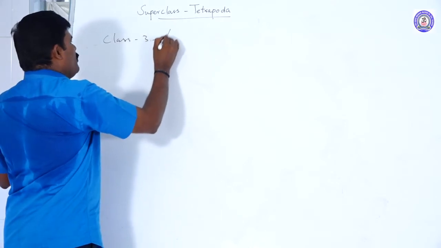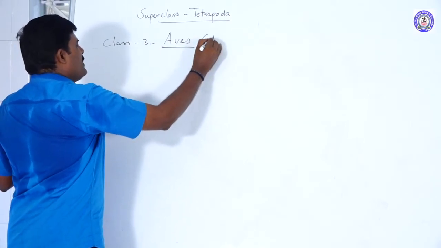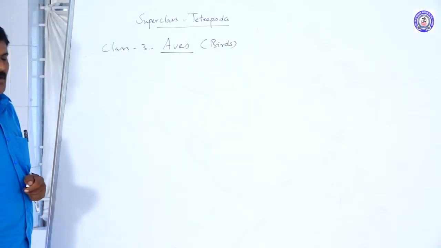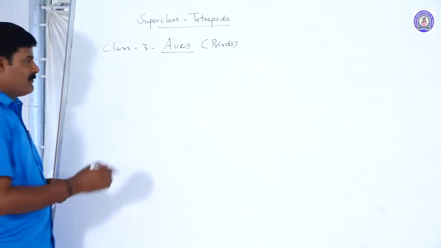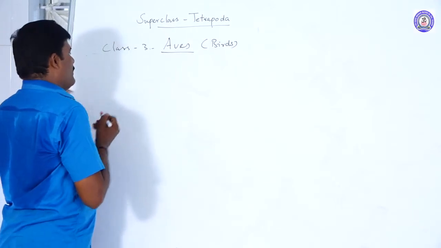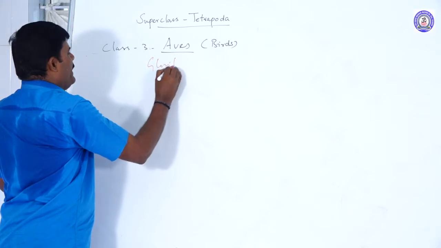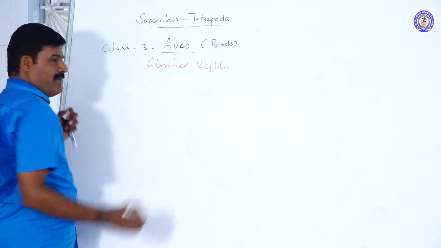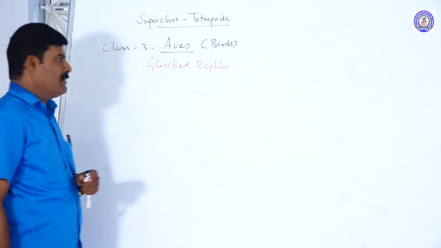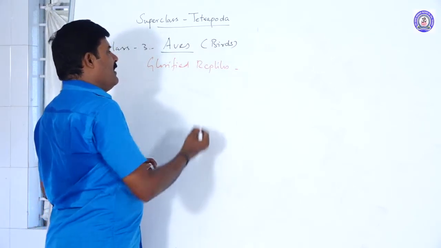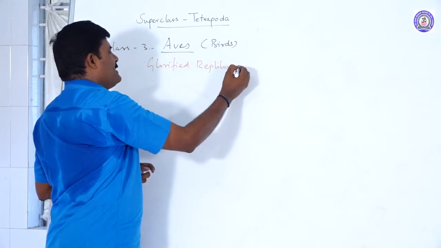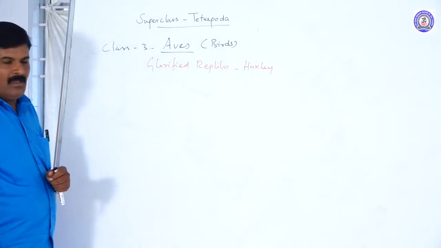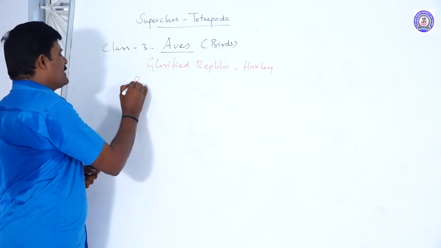Aves are commonly called birds. Aves are commonly known as glorified reptiles. These animals are a modified form of the Reptilia, hence they are called glorified reptiles. This concept was provided by Huxley.